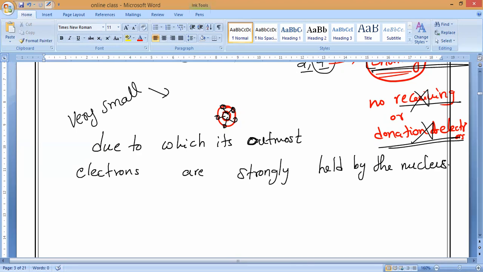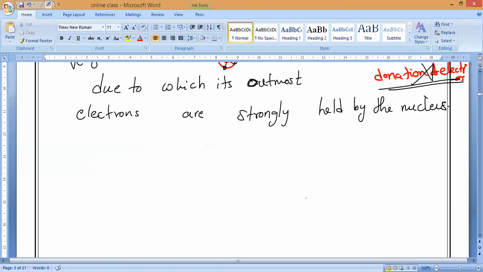So what is happening because of this? It cannot donate the electrons, it cannot receive the electrons. So neither donating nor receiving. Only what is possible with this? It is possible only by sharing electrons.